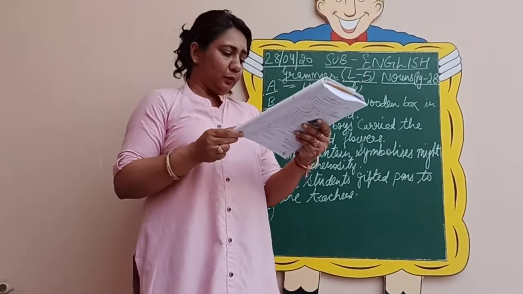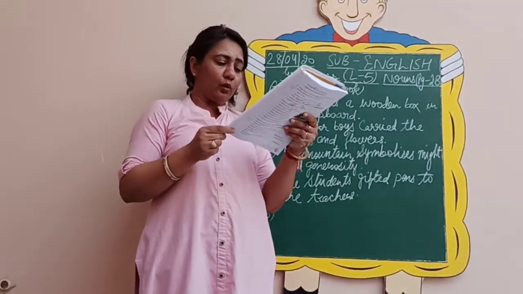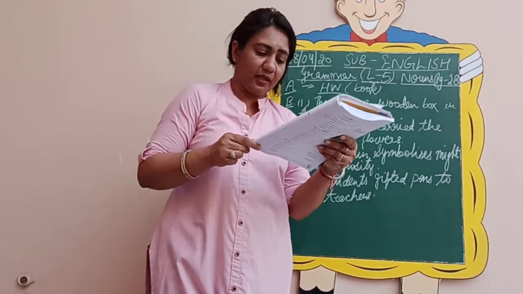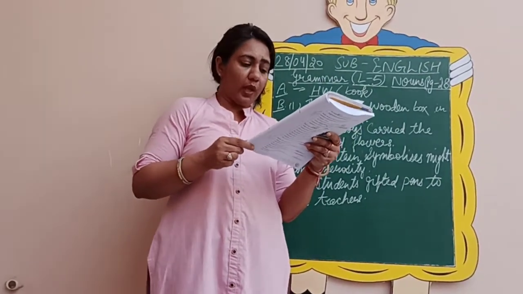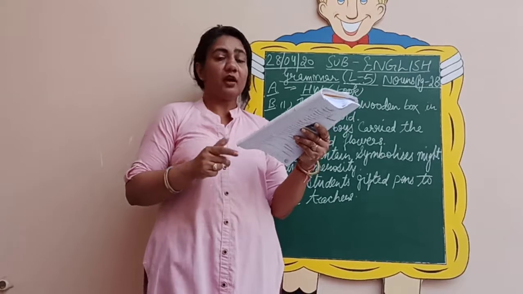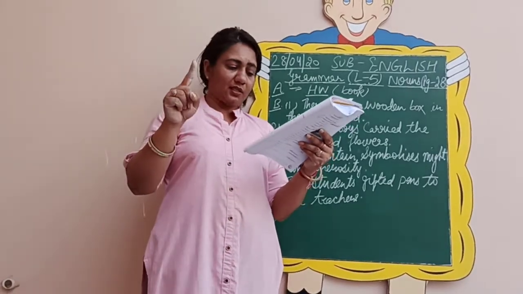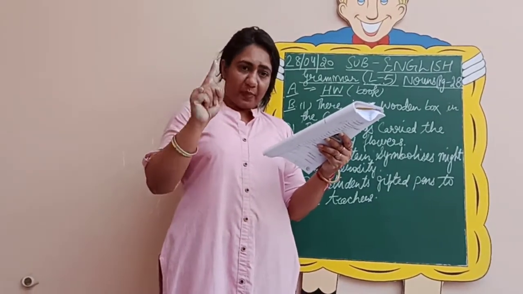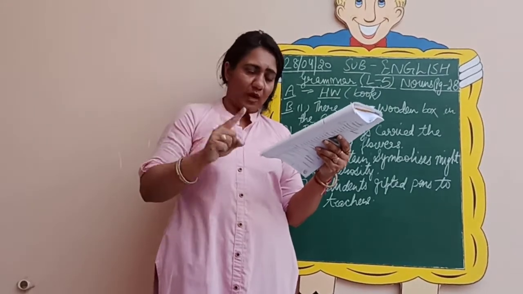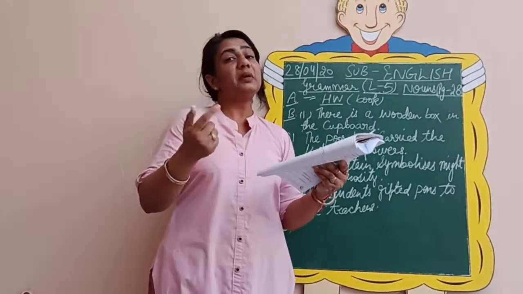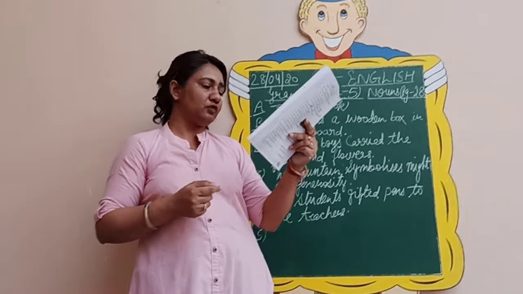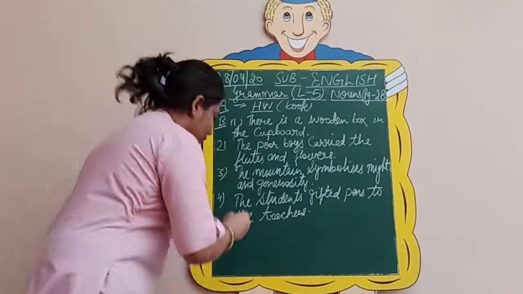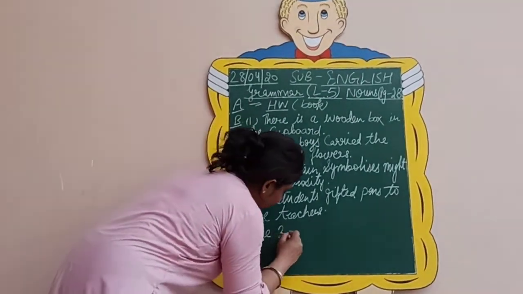Coming to the fifth one, the zoo had only one species of parrot. Now see, the zoo had only one species of parrot. One species, singular, parrot, one, zoo, one. So it is singular sentence, but we need to change it into plural. So it will be the zoos. What is the plural of zoo? The zoos